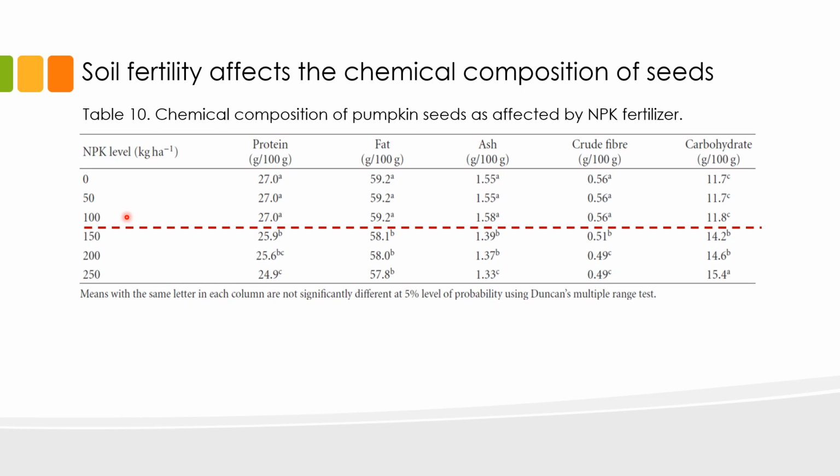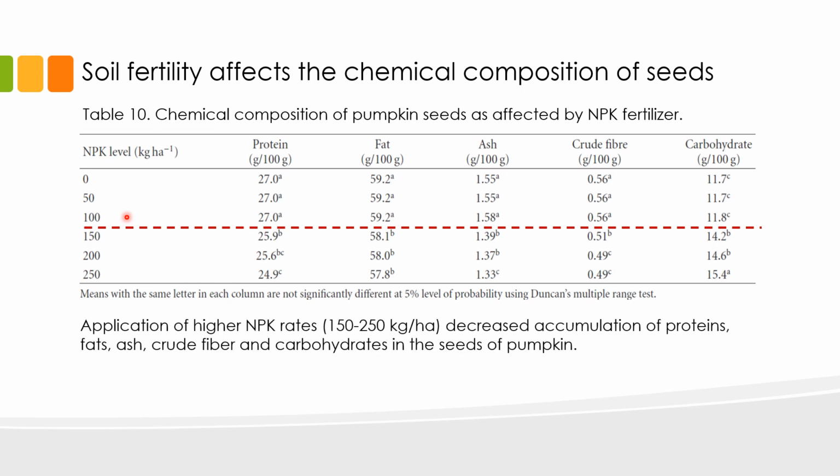But when the rates of these key elements were further increased up to 250 kilograms per hectare, then we start to see a significant decrease in the contents of protein, fat, ash, and crude fiber. The carbohydrate content, however, started increasing.